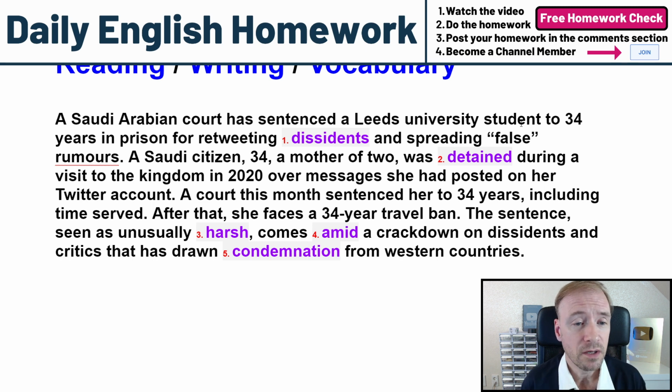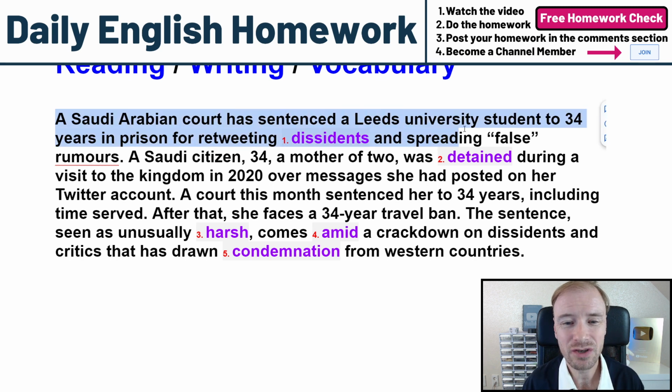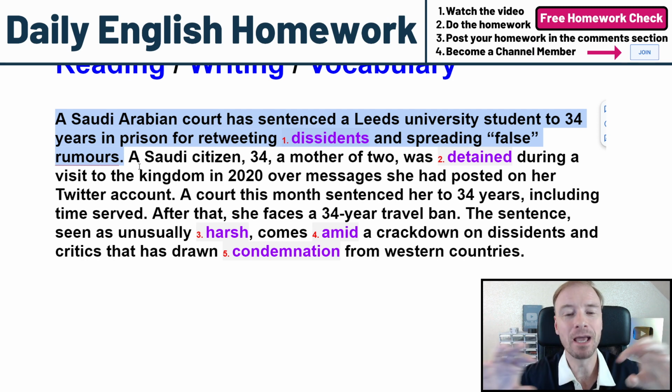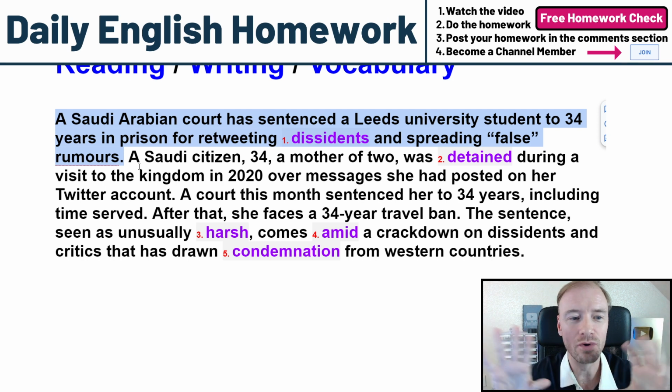So let's take a look at the article and the words. A Saudi Arabian court, here, let me highlight it. A Saudi Arabian court has sentenced a Leeds University student to 34 years in prison for retweeting dissidents and spreading false rumors. Okay, that's the first sentence of the article. A lot of information. So, there was a student going to Leeds University in the UK, and the court has sentenced. Sentenced means sent to prison for a period of time, and this period of time is 34 years.